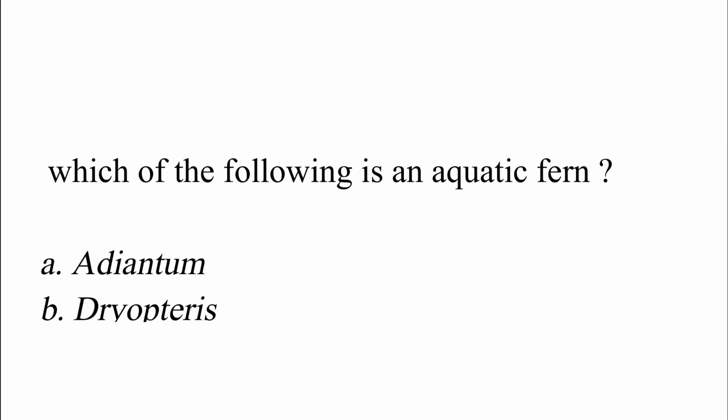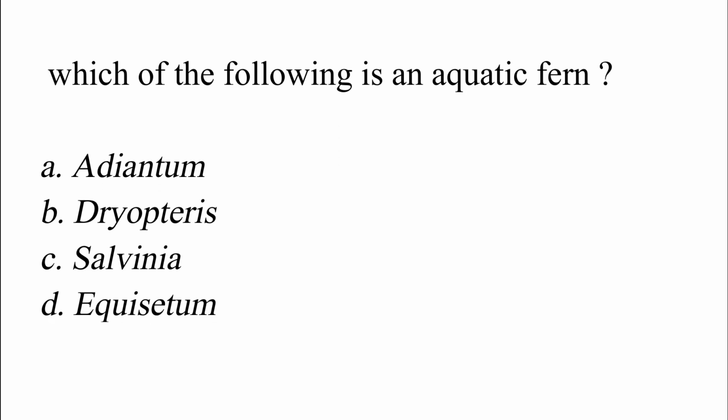Which of the following is an aquatic fern? Option A. Adiantum. Option B. Dryopteris. Option C. Salvinia. Option D. Equisetum. The correct answer is option C, which is Salvinia.